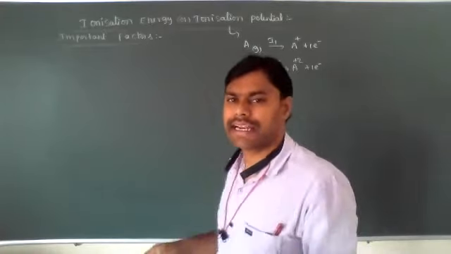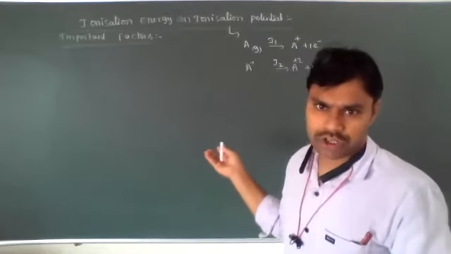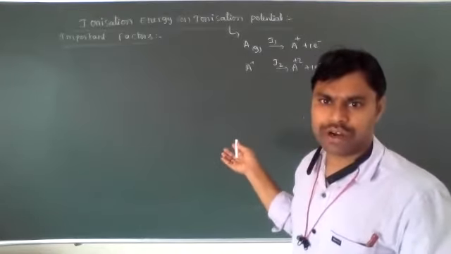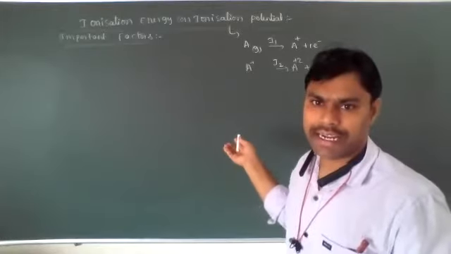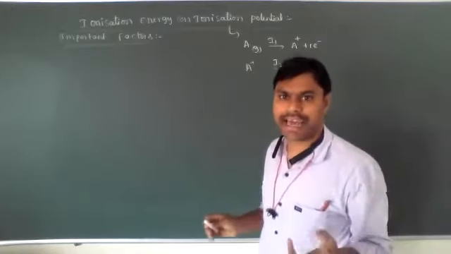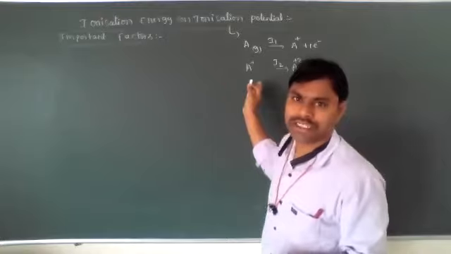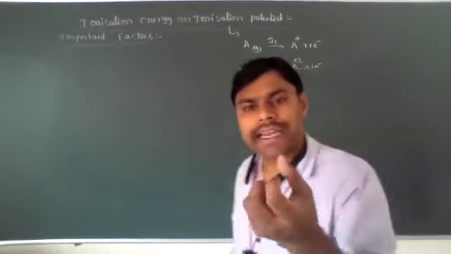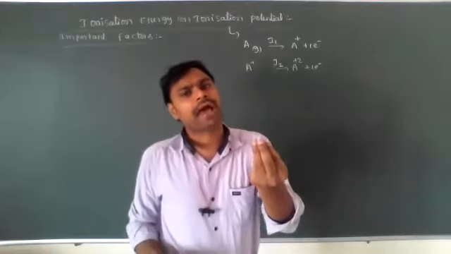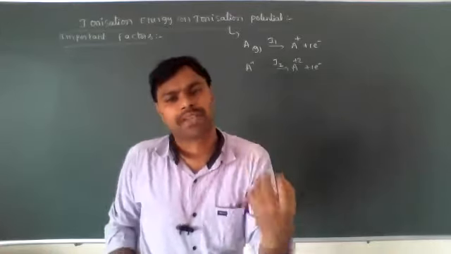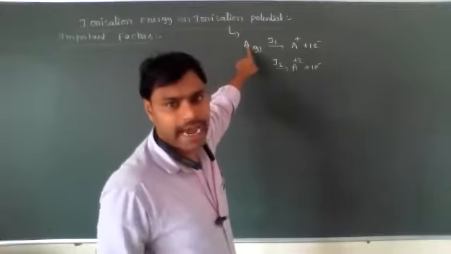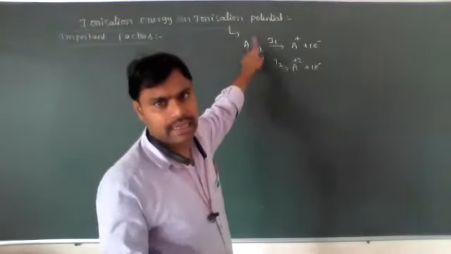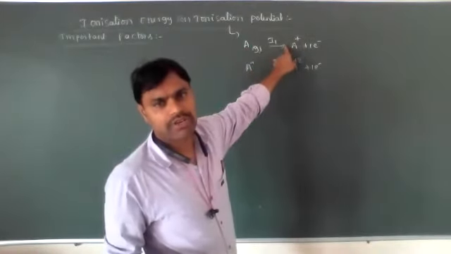The units for energy, such as joules, kilojoules per mole, joules per mole, electron volts or kilocalories, are the units for ionization energy. Ionization energy is the minimum amount of energy required or absorbed. So the atom absorbs some amount of energy and, by loss of an electron, is converted into A plus.